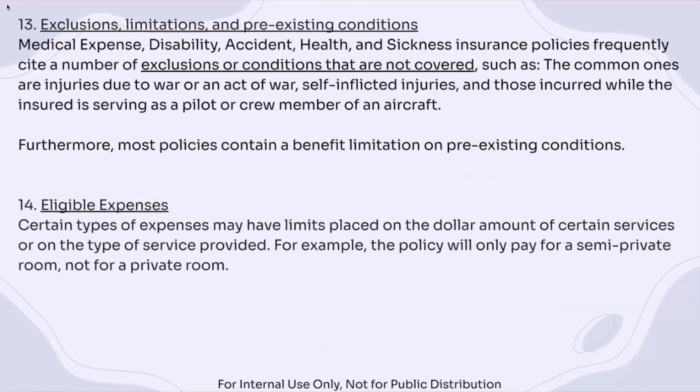Okay, now let's take a look at some exclusions, limitations, and pre-existing conditions. Just like with life insurance, there are certain causes of death that are not covered.